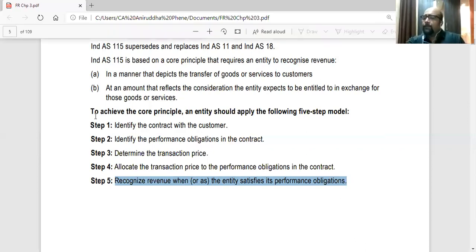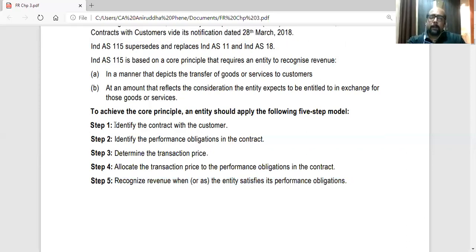So these are the 5 important steps which we are going to follow in this chapter. First, identify the contract with the customer. Secondly, identify the performance obligations in the contract. Thirdly, determine the transaction price. Fourthly, based on step 2, allocate the transaction price to the performance obligations in the contract. So basically, step 4 is an addition of step 2 and 3.